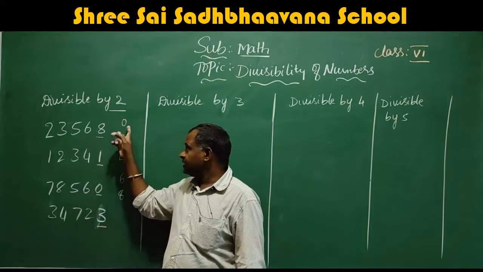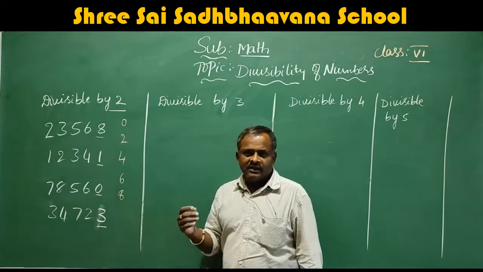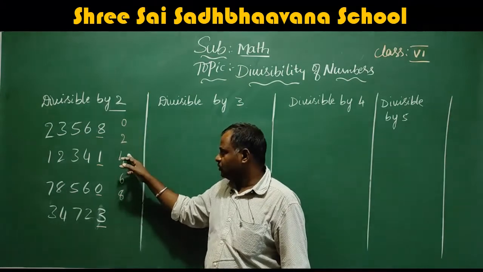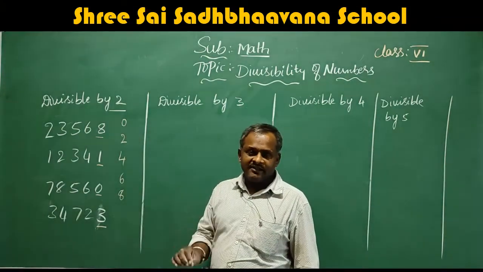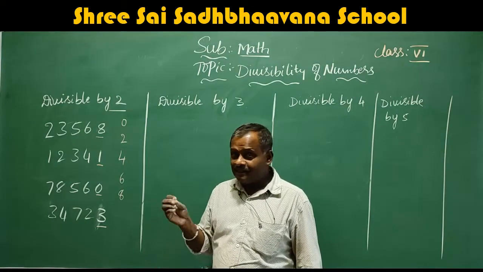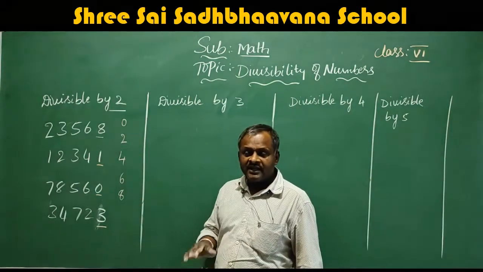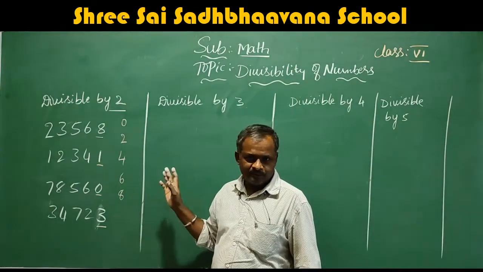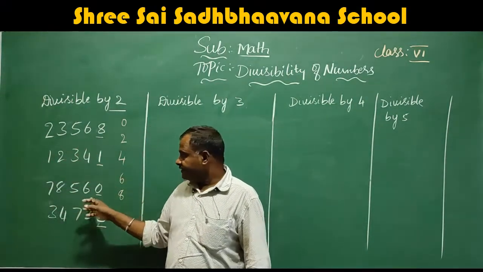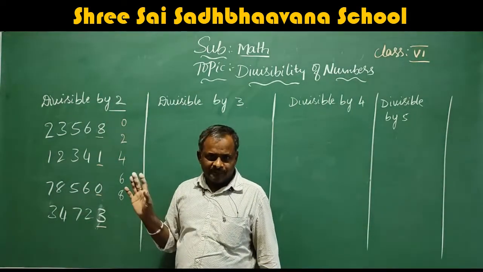In one line: numbers ending with 0, 2, 4, 6, 8 are completely divisible by 2. Whatever comes before that, nothing to worry. If they end with 0, 2, 4, 6, 8, that number is divisible by 2.